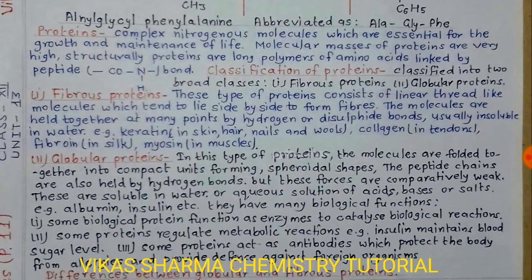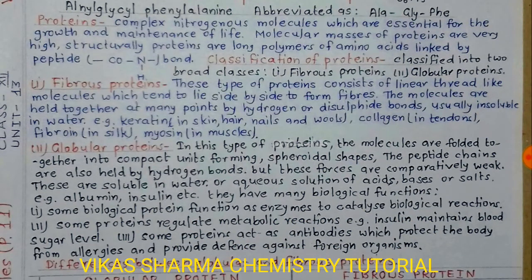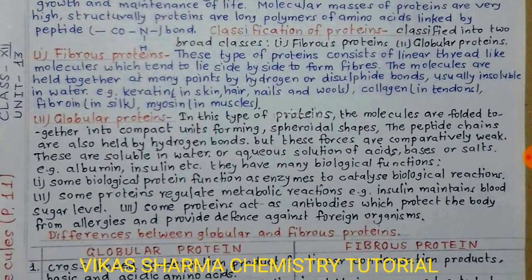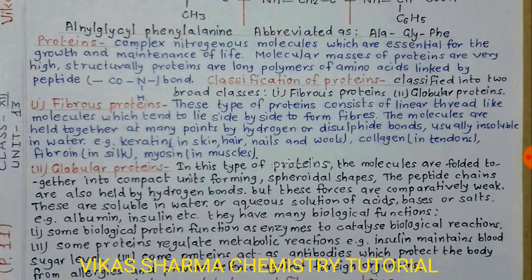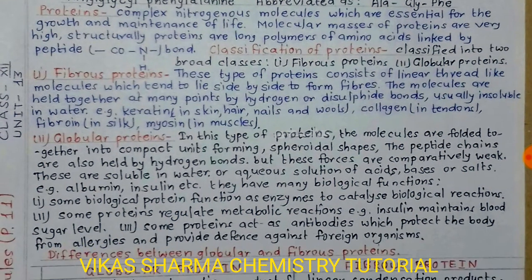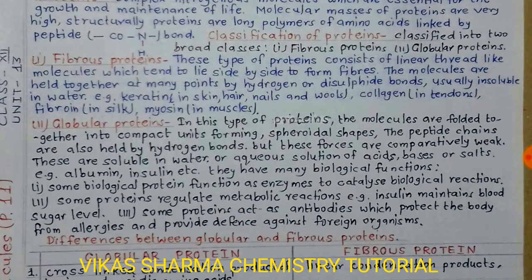We can classify the proteins in two ways. Fibrous proteins: these types of proteins consist of linear thread-like molecules which tend to lie side by side to form fibers. The molecules are held together at many points by hydrogen or disulfide bonds, and are usually insoluble in water. Examples: keratin in skin, hair, nails and wool, collagen in tendons, fibroin in silk, myosin in muscles.